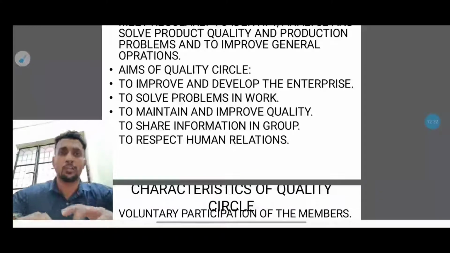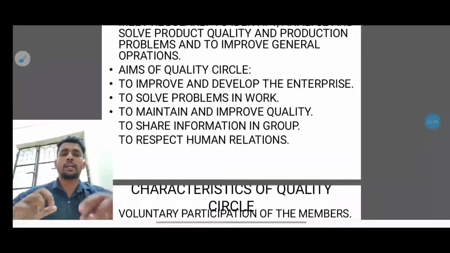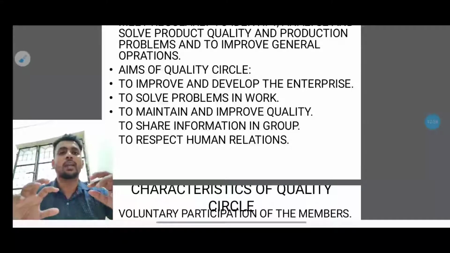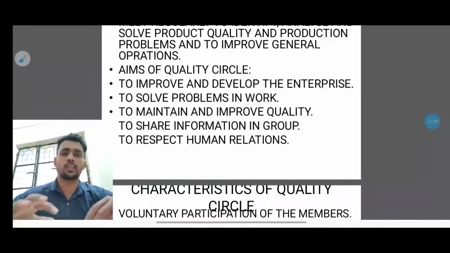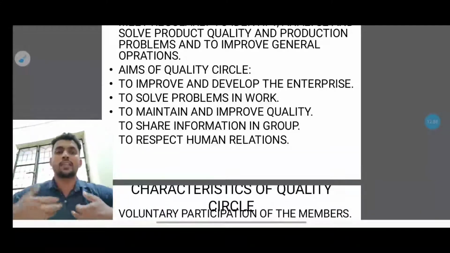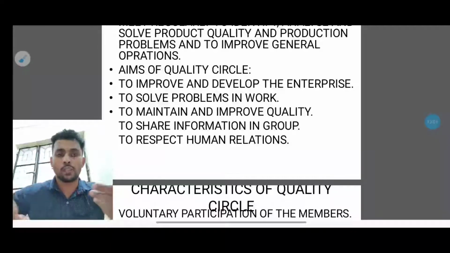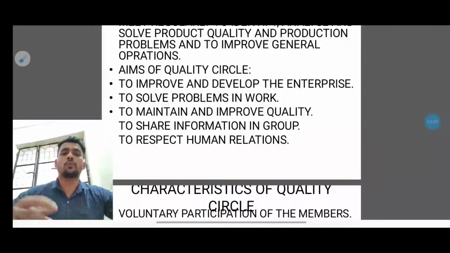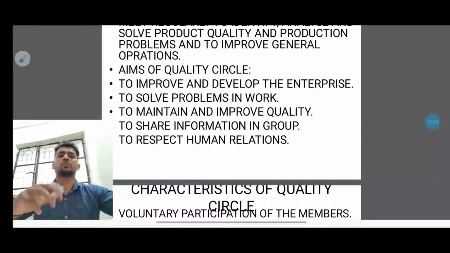In order to get good productivity, we need to respect human relations. It is not that people who work in the company are unequal, like the manager's productivity is one thing and others' is another. There is no difference. All are working under one organization, so they have to have human respect. If I'm the quality inspector and some people are doing the production, I cannot have a low view of the production department, because if they are not working, there is no work for me. I should respect each and every one, because every work that they do is respectable work. So respecting human relationships is very important.